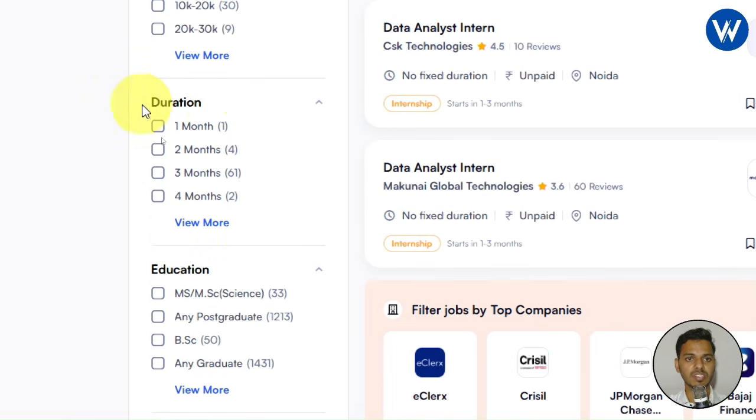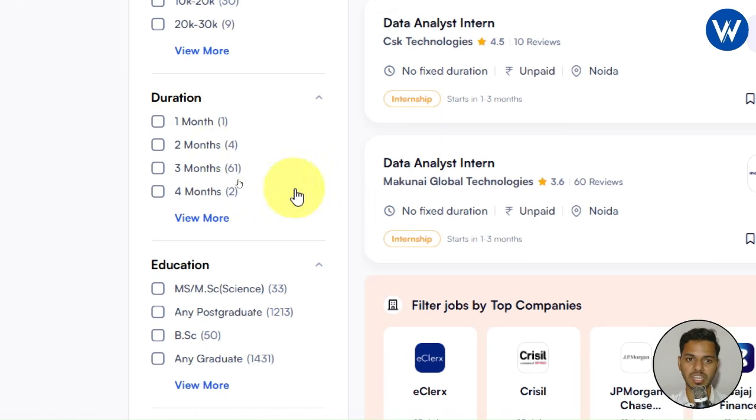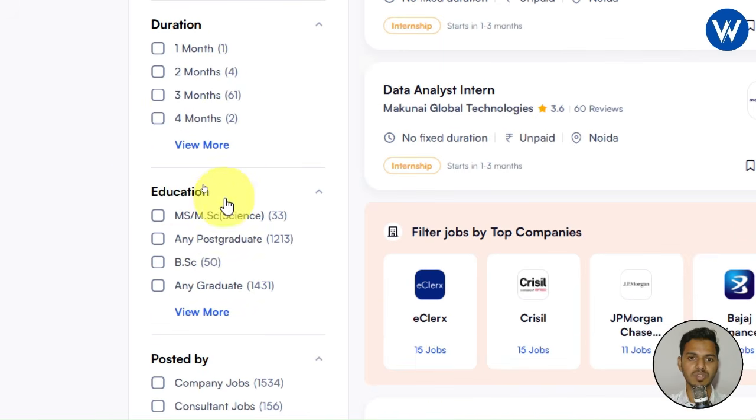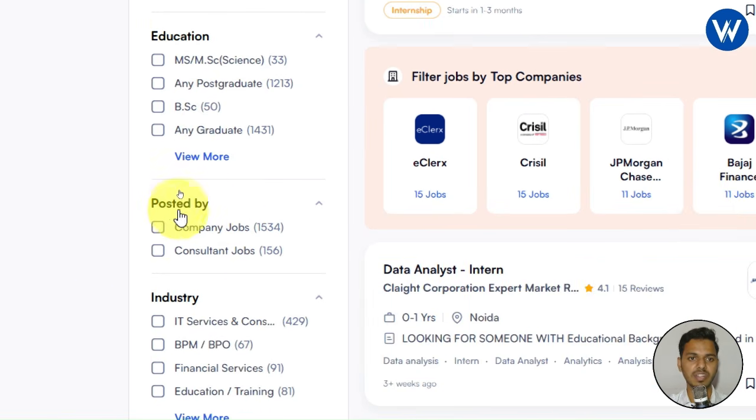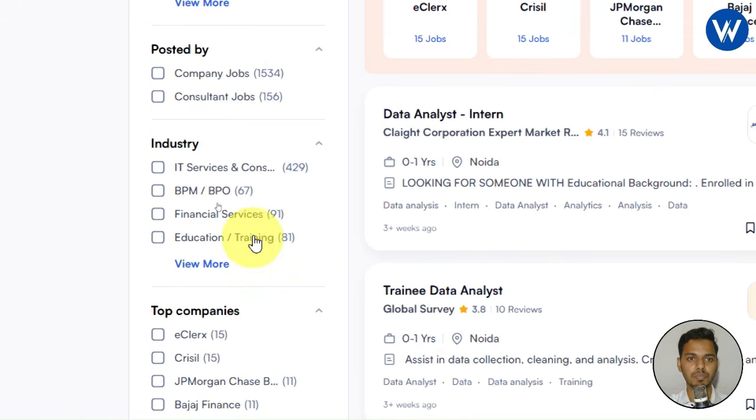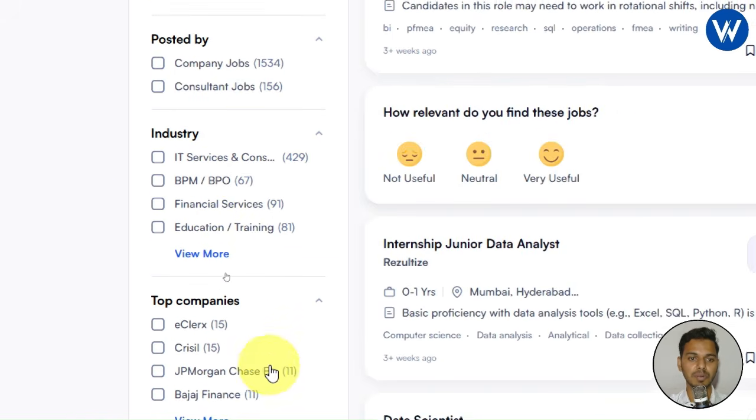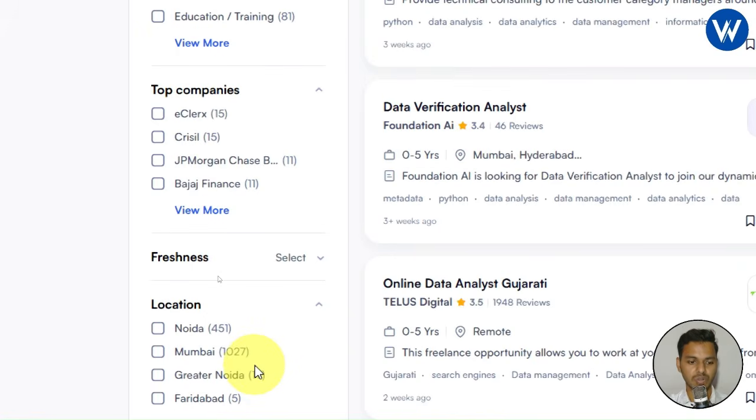In the same way you can see the duration. So basically this is the duration, like the probation period you need to select. Now you need to enter the education. If you want an MSc degree related job, you can just check this available option, BSc, any graduate. And in the same way you can see posted by company job, consultant job. You can see the industry, top companies. According to this you need to understand.